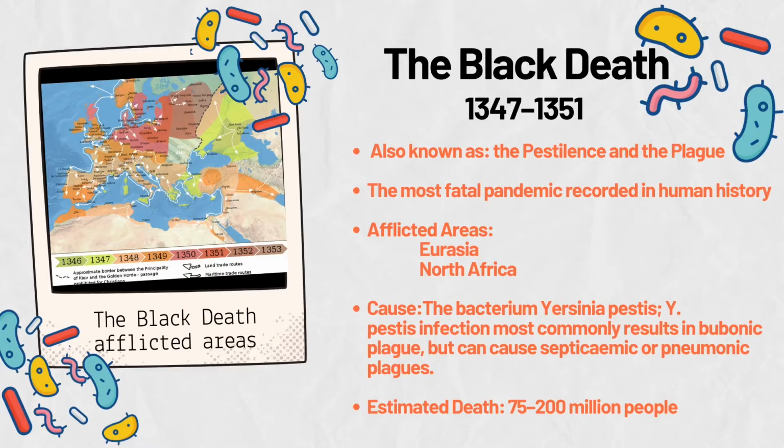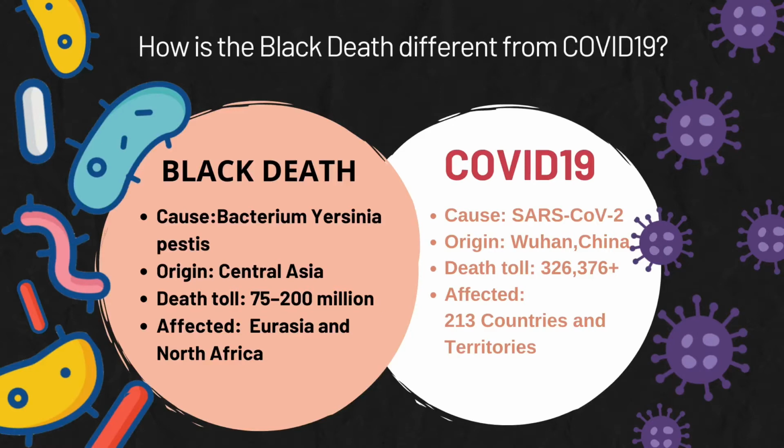The Black Death, also known as the plague, estimated death of 75 to 200 million people. Black Death is caused by the bacterium Yersinia pestis, while COVID-19 is caused by SARS-CoV-2.